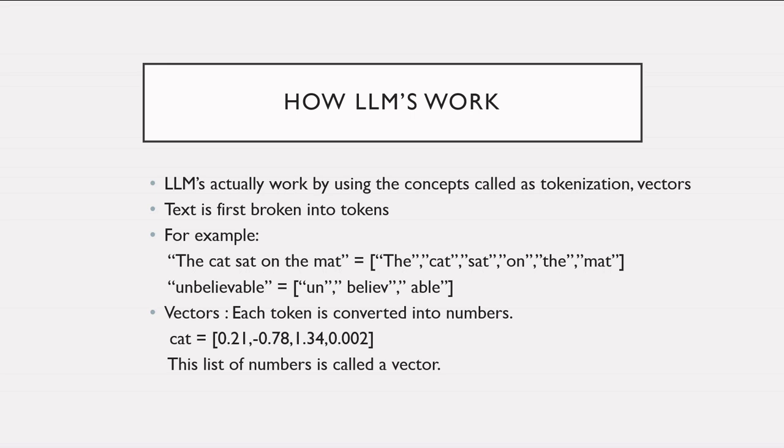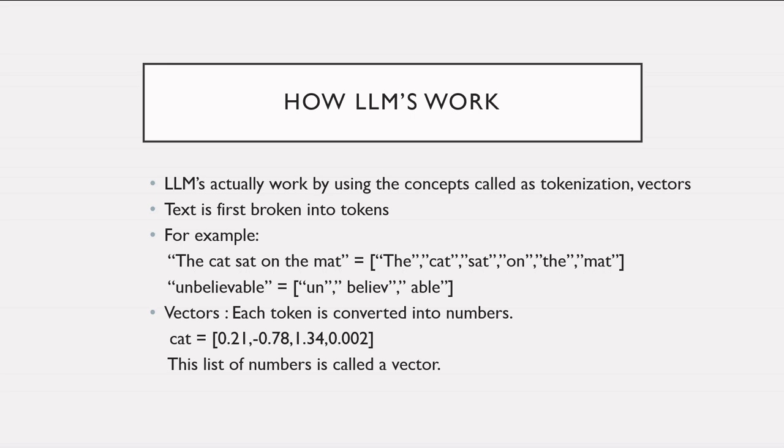Tokens are not always full words. They can be full words, parts of words, or even punctuation. For example, the word unbelievable can get split into smaller pieces, like "un", "believ", and "able". So the model doesn't see language the way we do. It sees tokens, chunks of text.